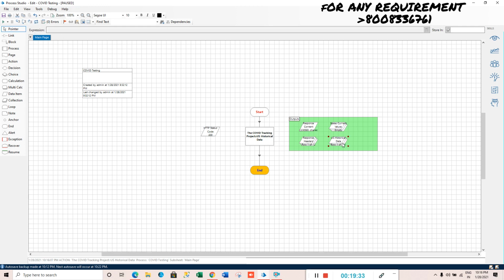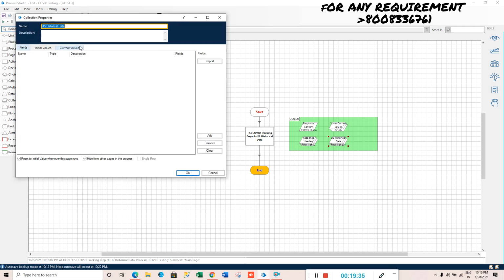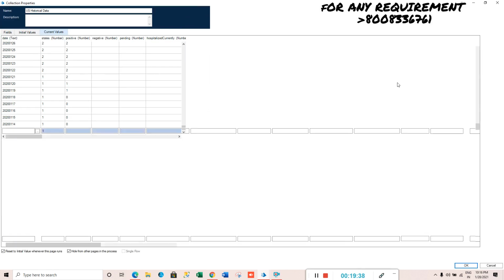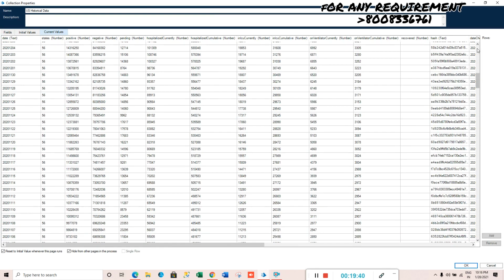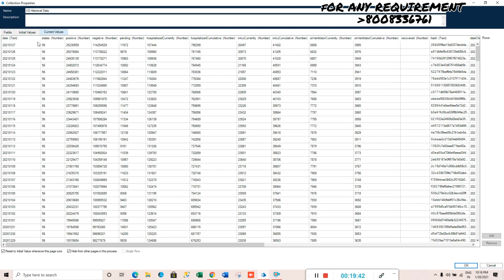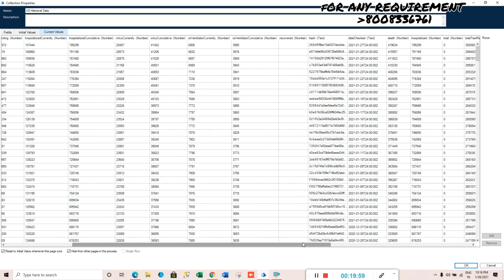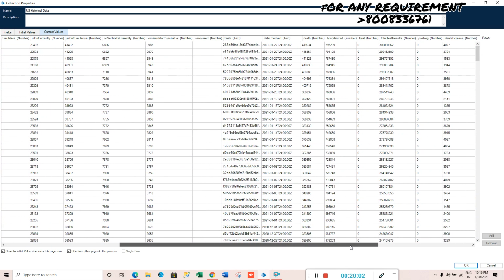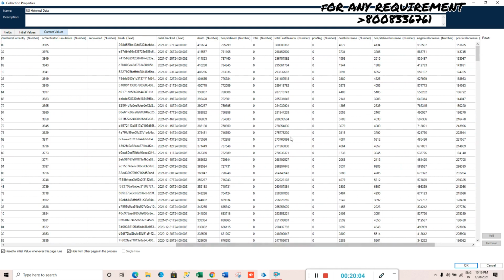You can see the bot is completed, and it gives some output. We got so many pages over here. We got date, states, positive, negative, pending, hospitalized currently. That means on this day, this many people were positive, this many people were negative, this many cases were pending from this many states. Number of people hospitalized, recovered. We got so many results.